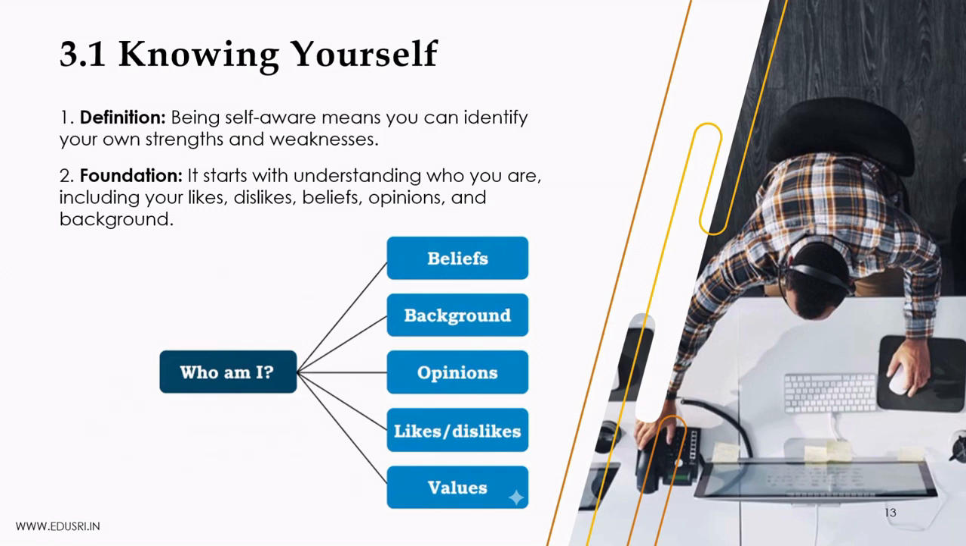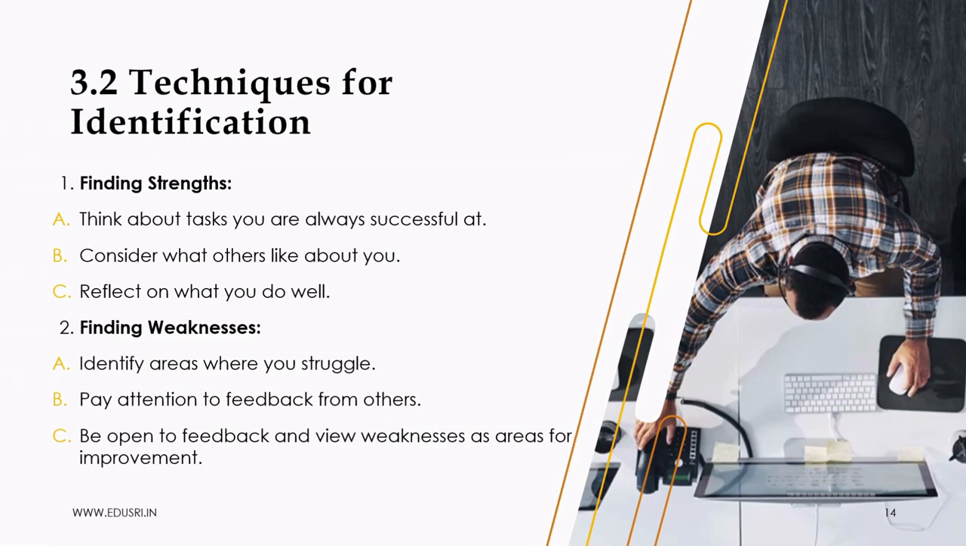Now, let's explore different techniques that can help us identify our strengths and weaknesses more effectively. Now that we know the importance of self-awareness, let's learn how to identify our strengths and weaknesses. The first step is finding your strengths. A simple way to begin is by thinking about the tasks that you usually perform well. Ask yourself, which activities do I enjoy, and which ones do I complete successfully with confidence? These are often your natural strengths.